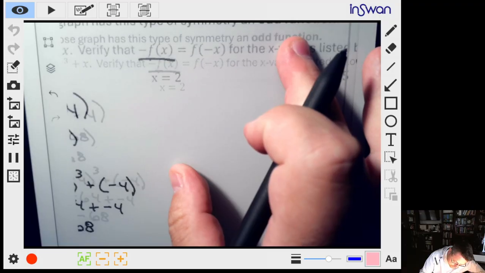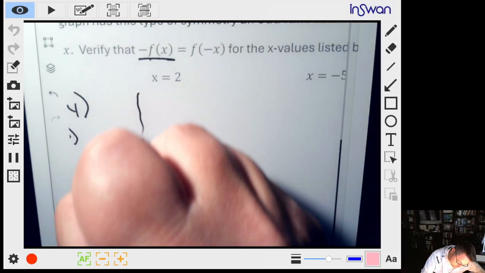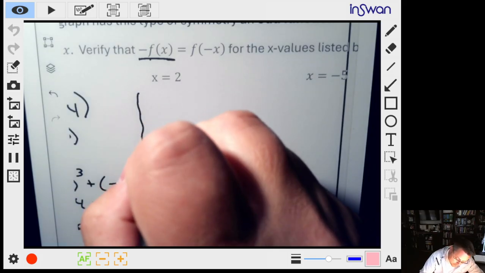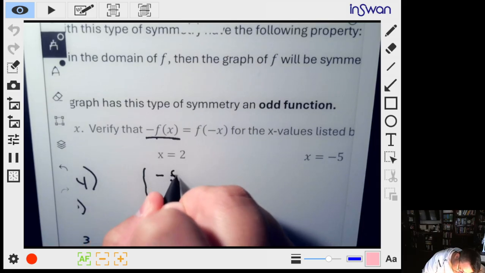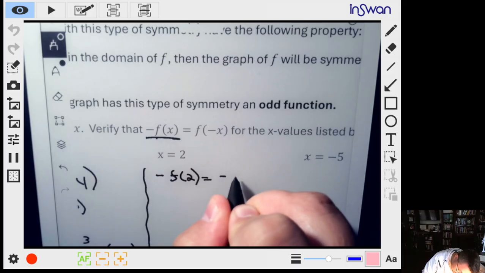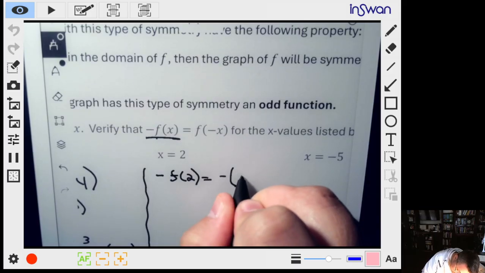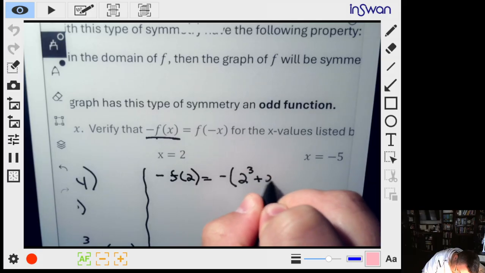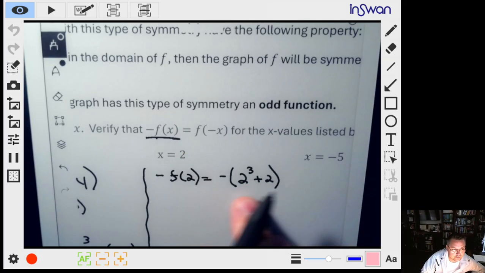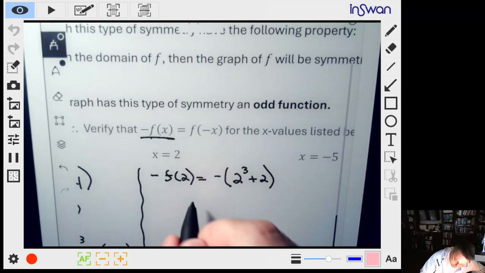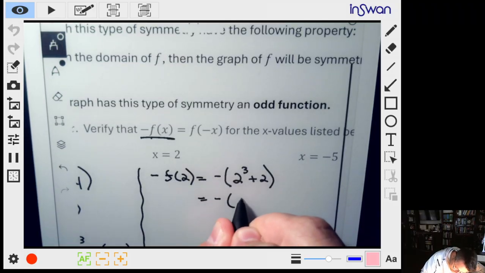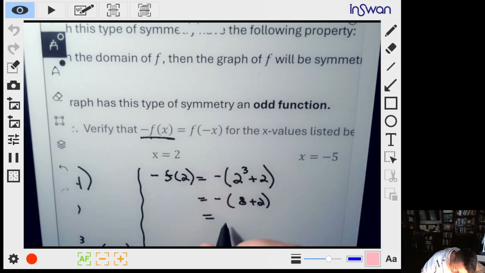Okay, so let's go ahead and try what happens when x is 2. Okay, so what do we got here? So negative f of 2 should be negative 2 cubed plus 2, right? And that's our original function. So just plug it in. So it's going to be negative of 8 plus 2. That's the negative of 10, or negative 10.